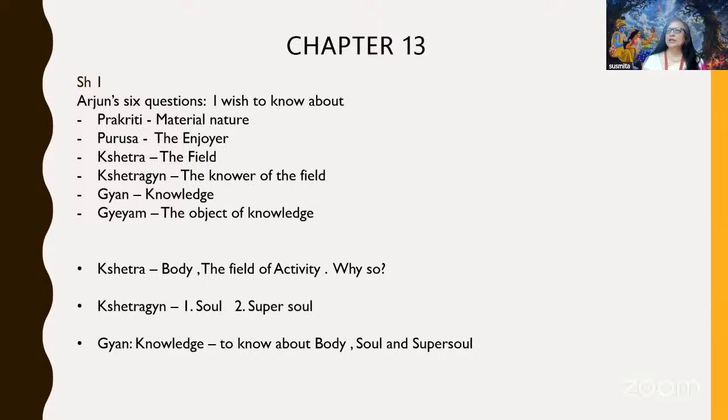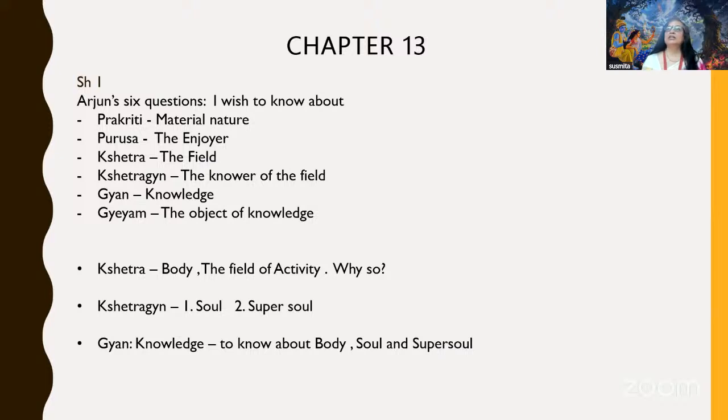As we know, in the field, what happens? Whatever we sow, so we reap. Similarly, by this body, whatever activity we do, accordingly we get the karma. Each activity has an equal and opposite reaction that gets stored in the bank of karma. That's why this body is called the field of activity, because only through this body we do the activity, right?